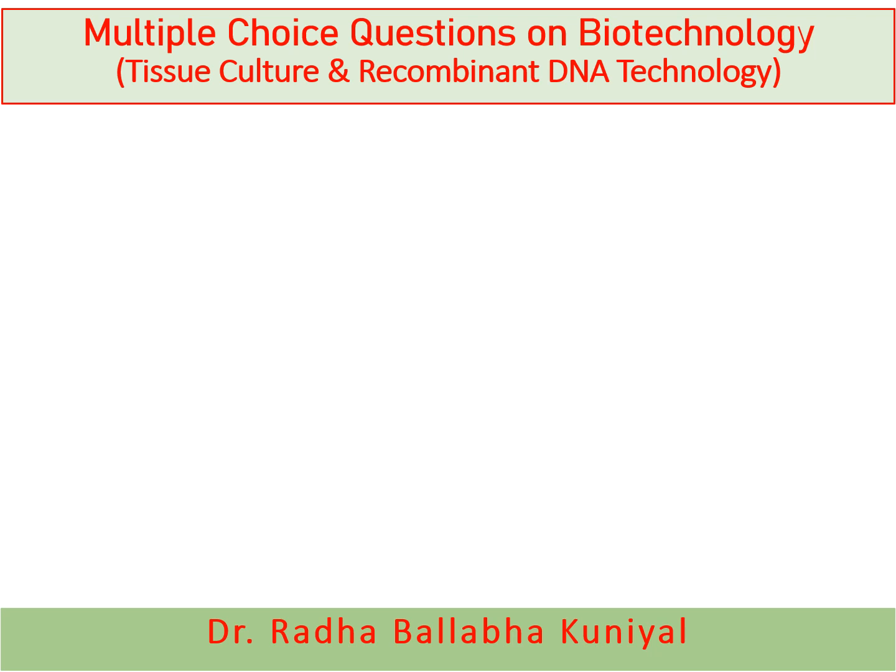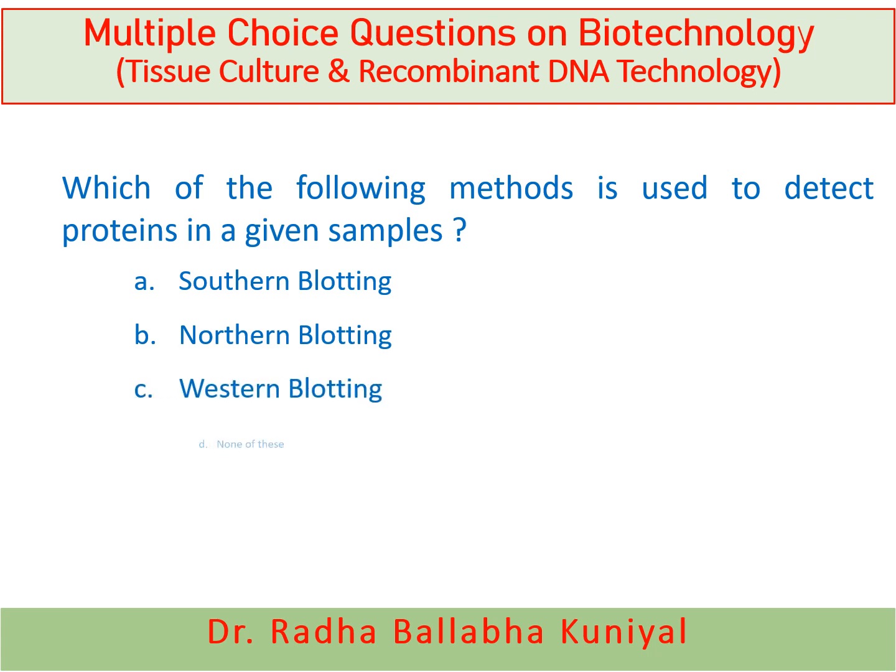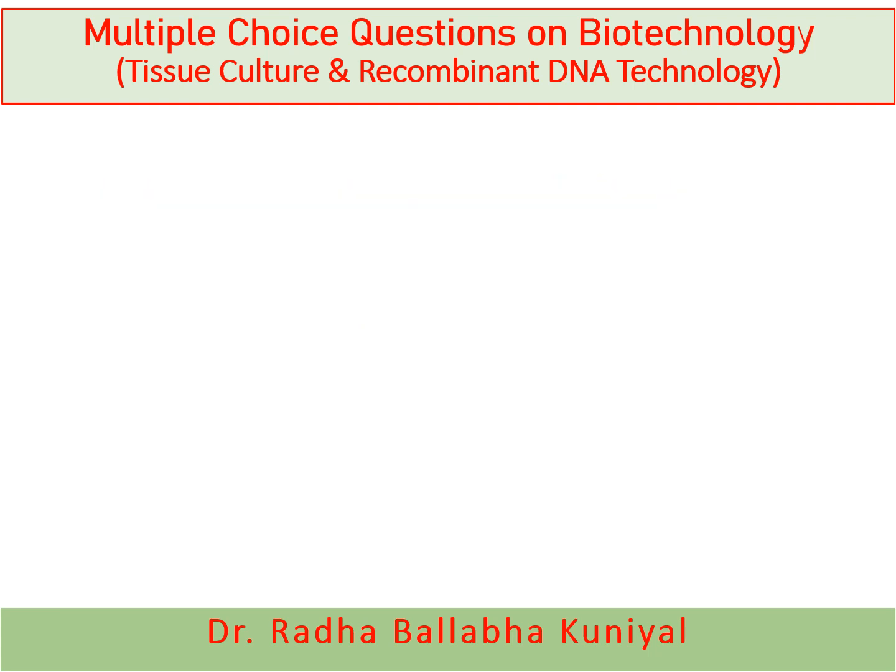The next question is, which of the following methods is used to detect proteins in a given sample? A. Southern blotting, B. Northern blotting, C. Western blotting, or D. None of these. And here the correct answer is Western blotting. By Western blotting techniques, we can detect the proteins in a given sample.